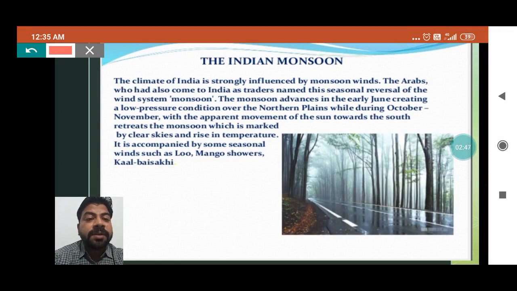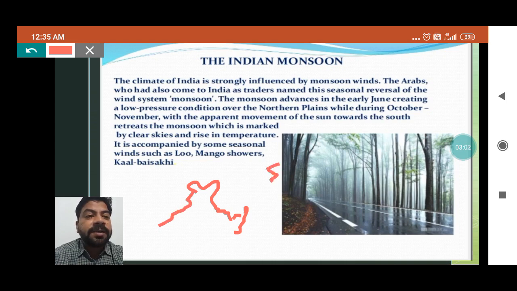We have read that in the early month of June it enters India. If we draw two parts of India, the southern part and the northern part, the onset of the monsoon will be there in early June.